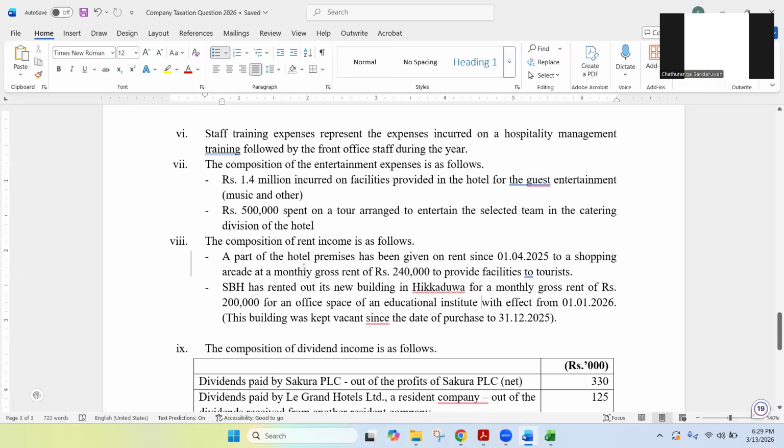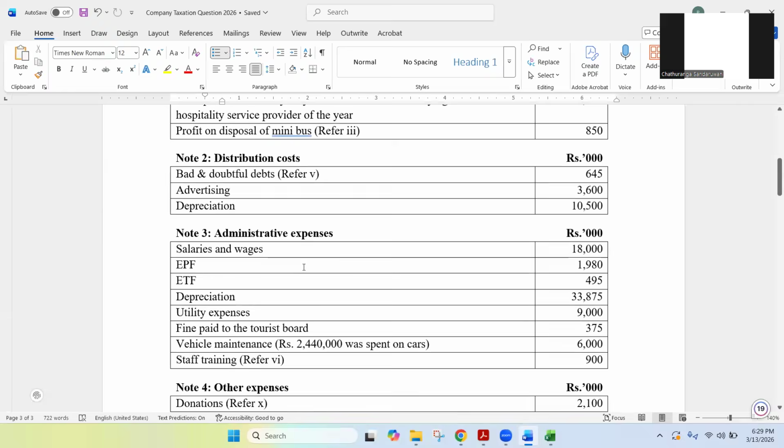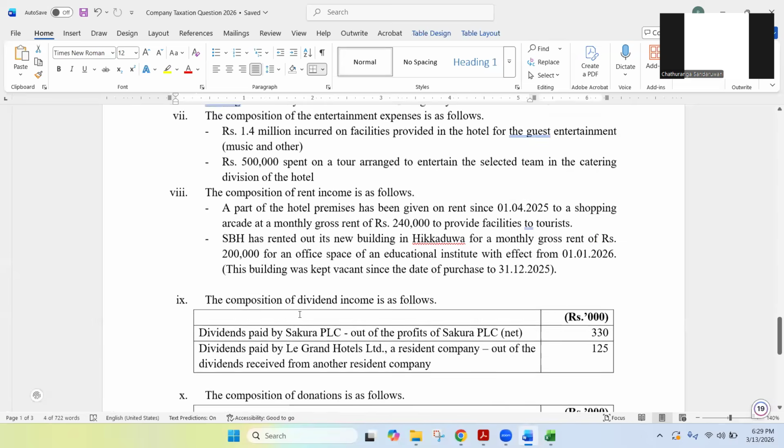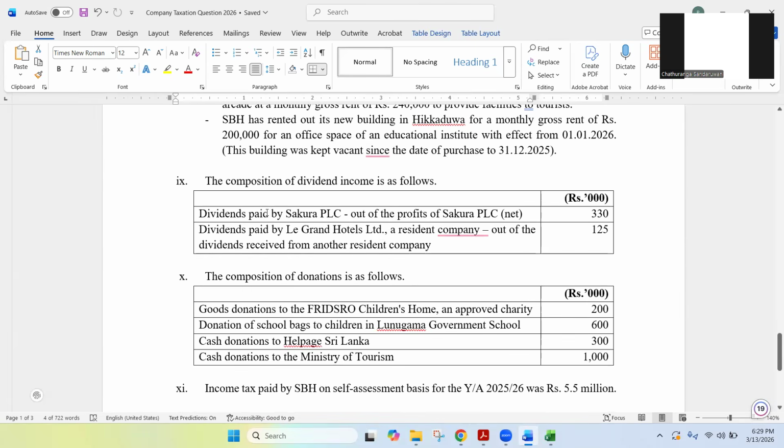Right. So we have covered that, and I'm going to the question beginning again, rent income covered. And then you have dividend income, note number 9. So we'll go to note number 9 and see what is there. Composition of dividend income is as follows. You have two dividend incomes. Dividend paid by Sakura PLC. That means we have received the dividend paid by Sakura PLC. This is an income.